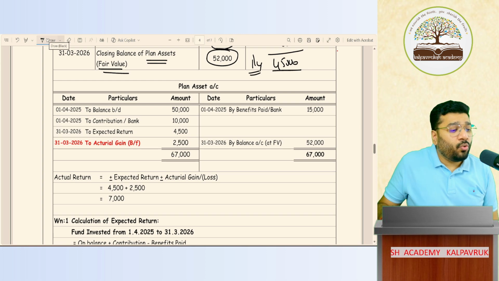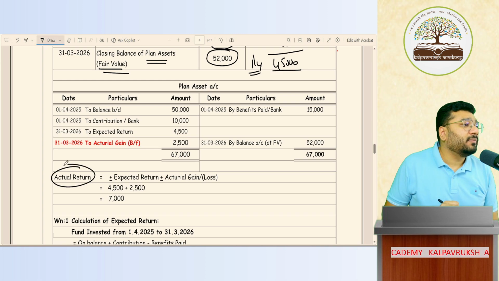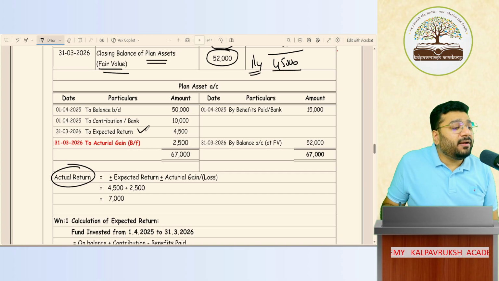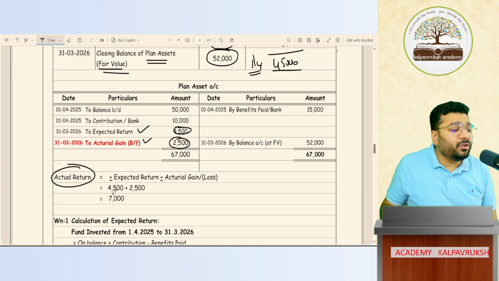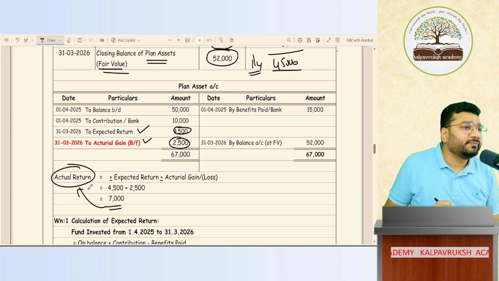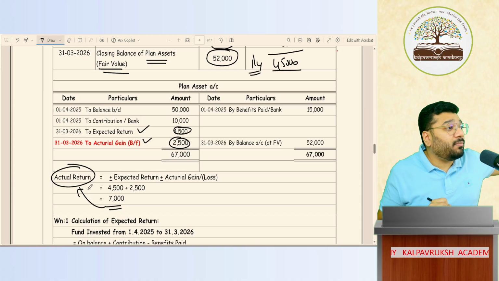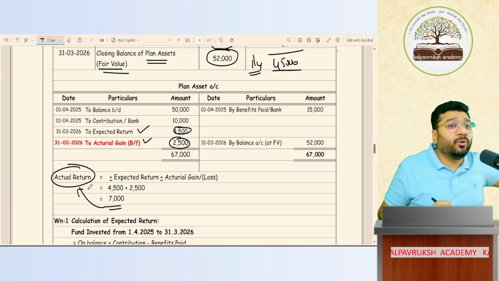Next, the question will ask you, what is your actual return? So, expected return plus actuarial gain, both put together is called actual return. In our example, what is your actual return? 4,500 plus 2,500 is equal to 7,000. This is your actual return. They'll specifically ask in the exam, what is the actual return? So, you have to add these both in the right income.